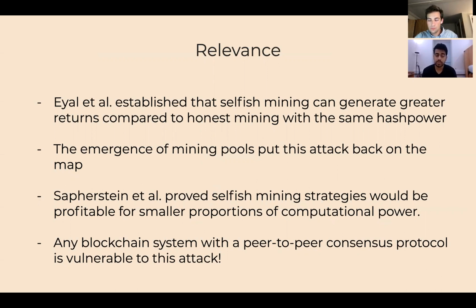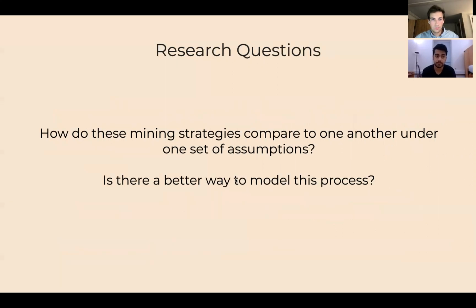But there are certain methods of mining where miners can withhold blocks once they find them and release multiple blocks at later periods of time. Research shows that these methods, which deviate from the honest protocol, which is encouraged by the blockchain protocol, actually give these miners more rewards. And with the emergence of mining pools, this attack, basically capitalizing on more rewards, is extremely dangerous. Any blockchain system with a peer-to-peer consensus protocol is vulnerable to this family of attacks.